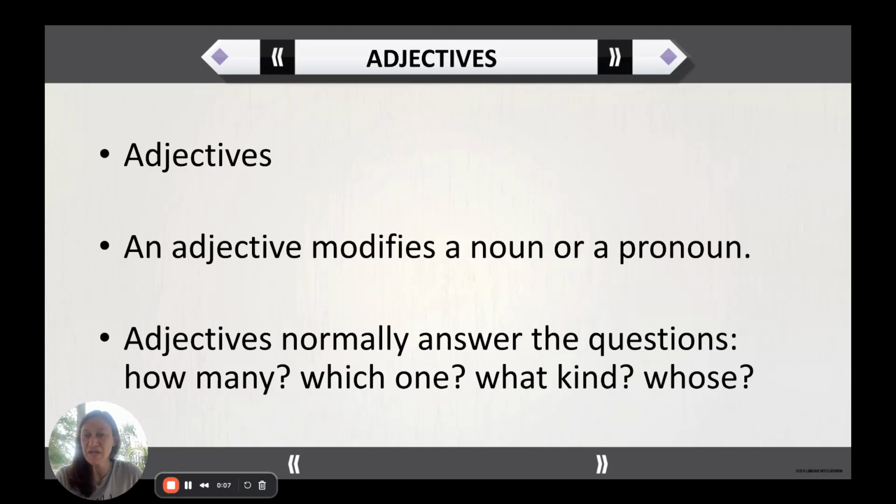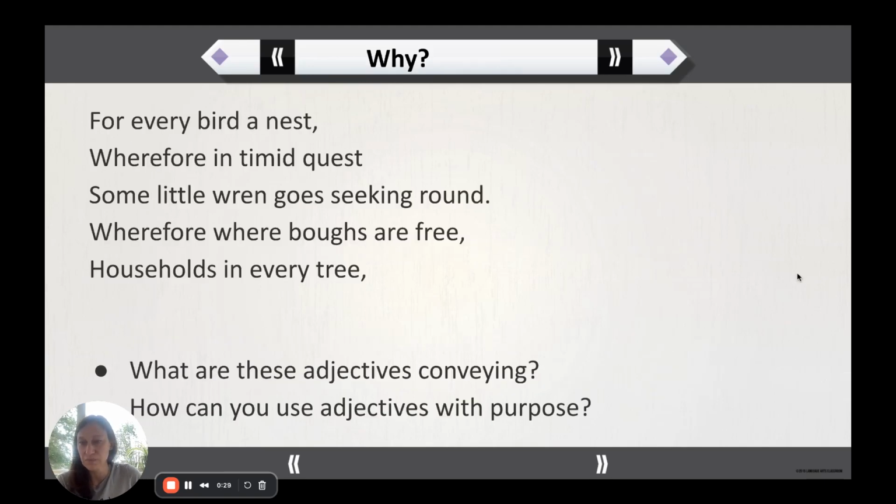Hello, today we are talking about adjectives. So an adjective modifies a noun or a pronoun, and we've already in this video series covered nouns and pronouns. A noun is a person, place, or thing, and a pronoun takes the place of a noun. Adjectives give descriptions. They give beauty to nouns and pronouns. Adjectives normally answer one of these four questions: how many, which one, what kind, and whose.